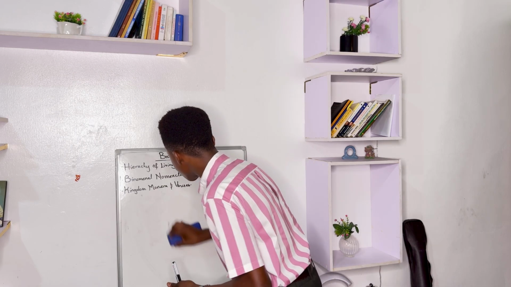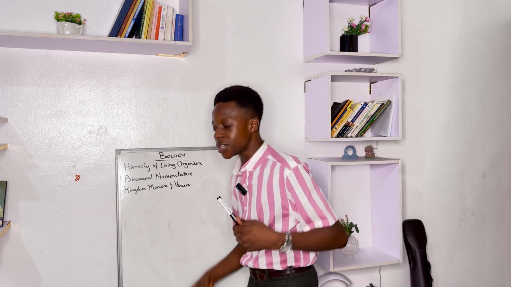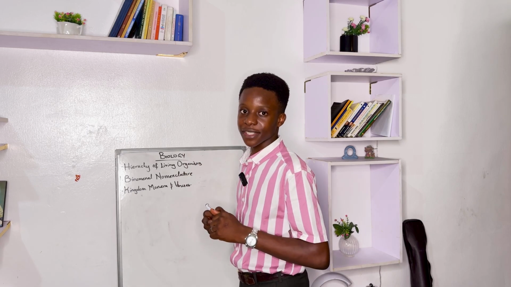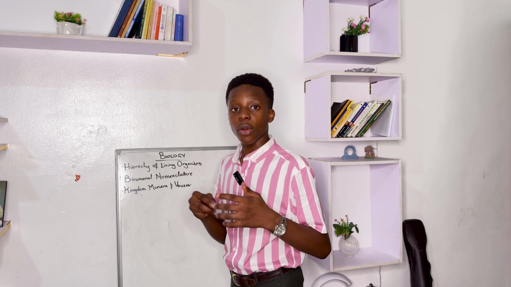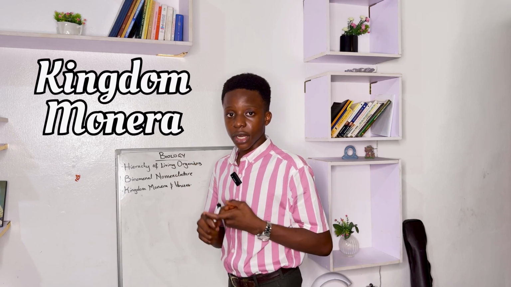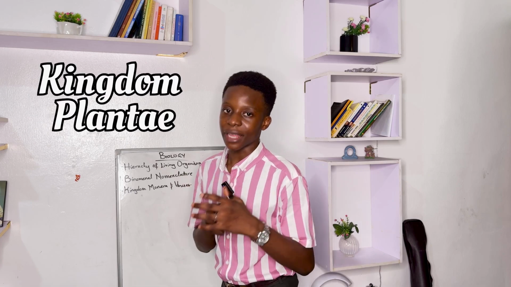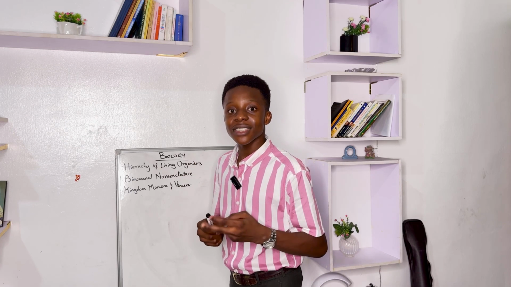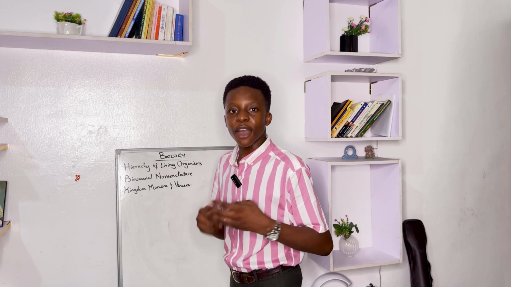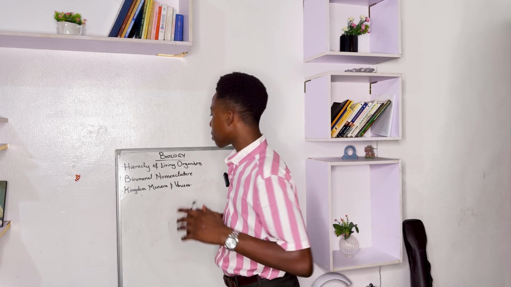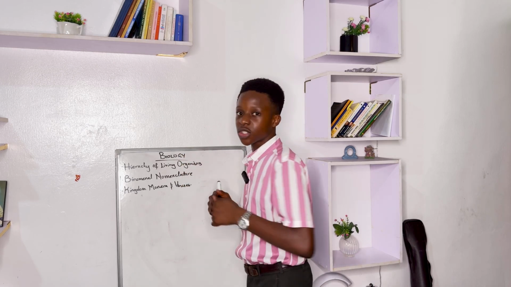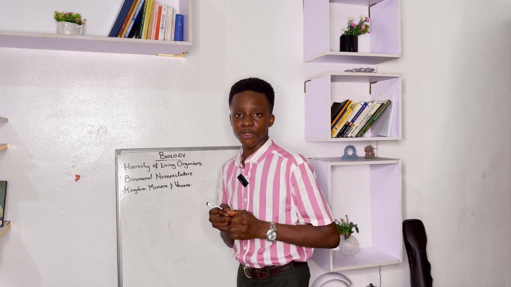But now that we've understood binomial nomenclature, genus, species, and the hierarchy of living organisms, we're going to focus on the kingdom aspect. There are 5 basic kingdoms that organisms are grouped under. There's kingdom Monera, kingdom Protista, kingdom Fungi, kingdom Animalia, and kingdom Plantae. This basically means the kingdom of Monerans, kingdom of Protists, kingdom of Fungi, kingdom of animals, and kingdom of plants. But today we're going to focus on the kingdom of Monerans, or kingdom Monera, and then we're going to talk about viruses. But let's talk about viruses first.